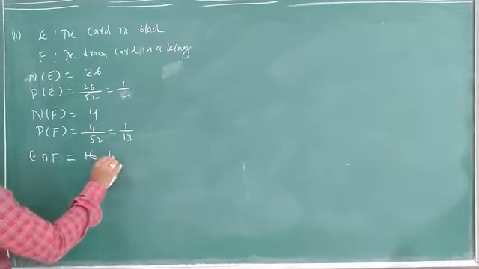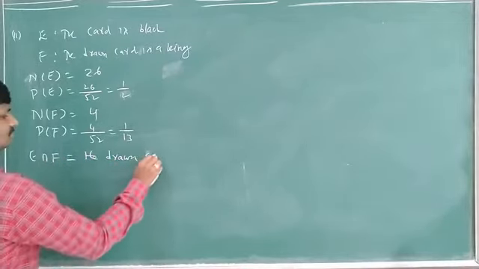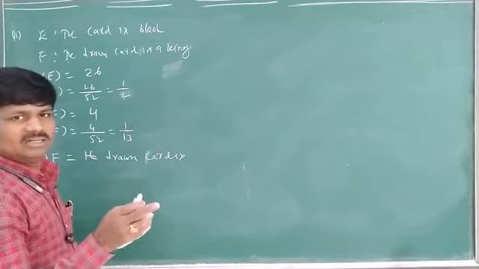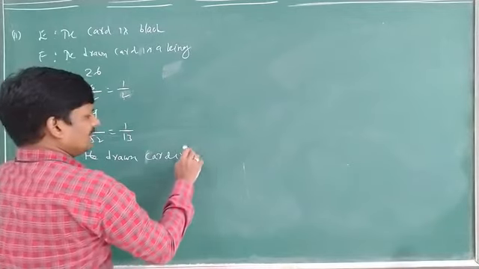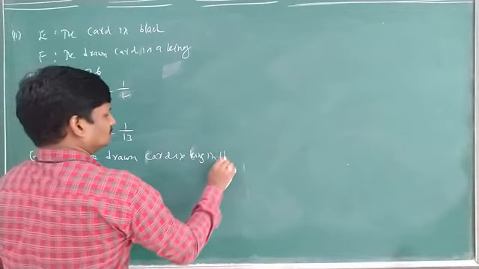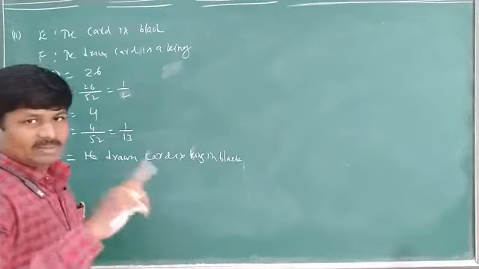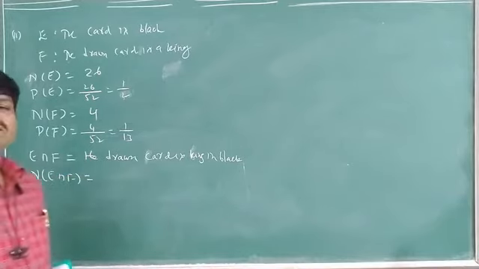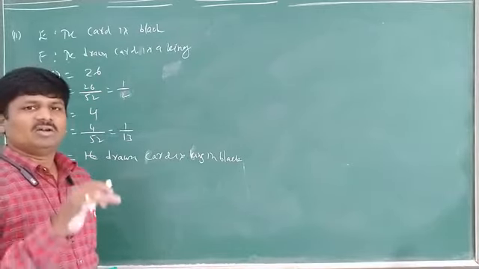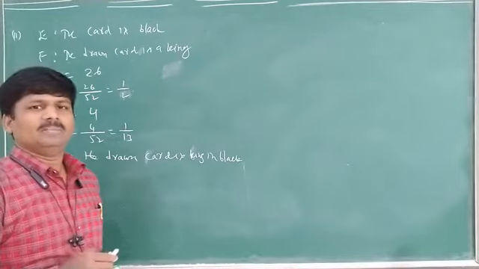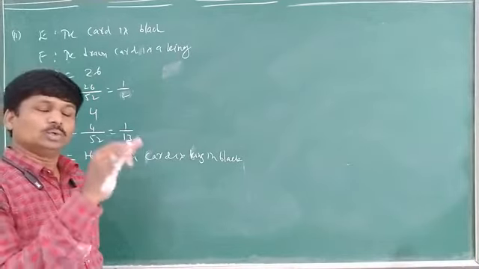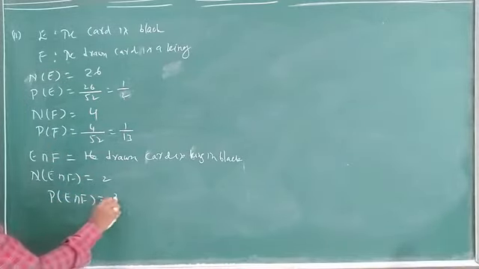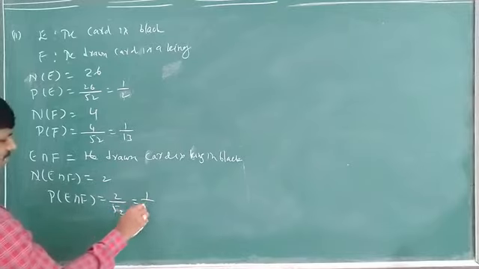The drawn card is a king in black. King in black means how many black kings are there? Two black kings. One is the club, another one is the spade. Yes or no? Two are black or not? Those two kings are black only. So two. What is the probability of E intersection F? 2 by 52, which is 1 by 26.